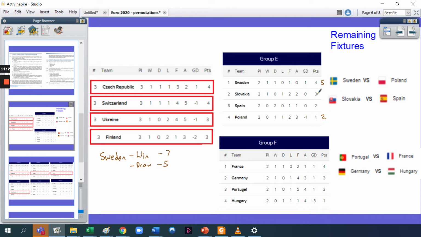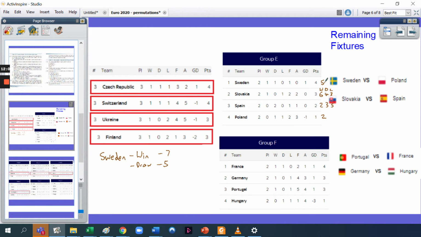Now, it will therefore depend on this other game. If Slovakia win against Spain, then Slovakia will be on 6, and Spain will still be on 2 points. If there was a draw in that game, then Slovakia would be on 4, and Spain would be on 3. And if Slovakia lose, then they'll be on 3, and Spain will be on 5.